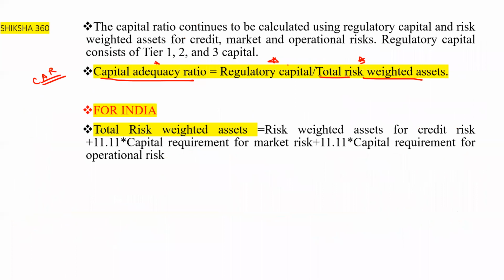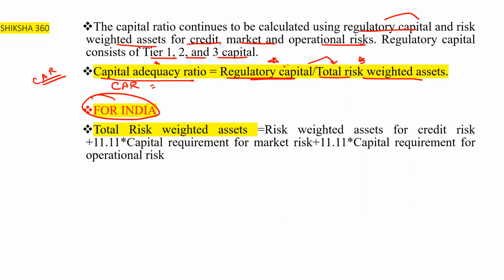The capital ratio continues to be calculated using the regulatory capital and risk weighted assets for credit, market and operational risk. Regulatory capital here consists of tier 1, tier 2 and tier 3 capital. So what is the capital adequacy ratio? It is the regulatory capital upon total risk weighted assets.